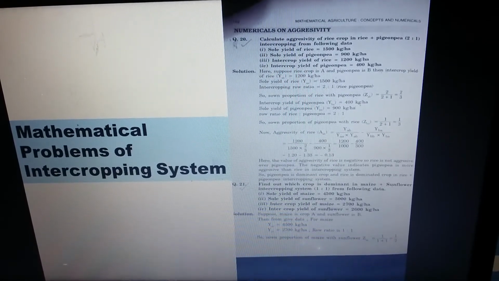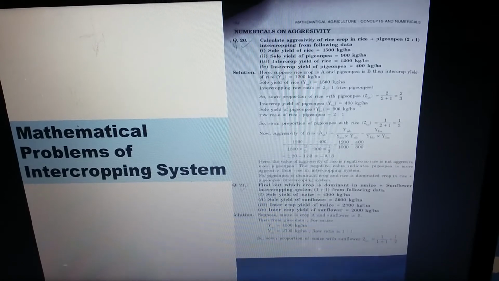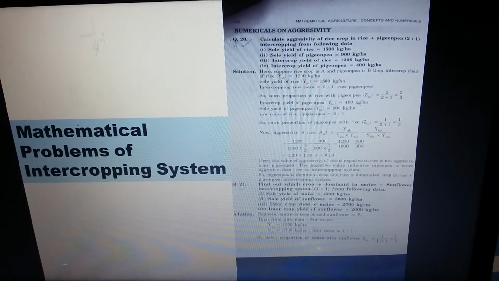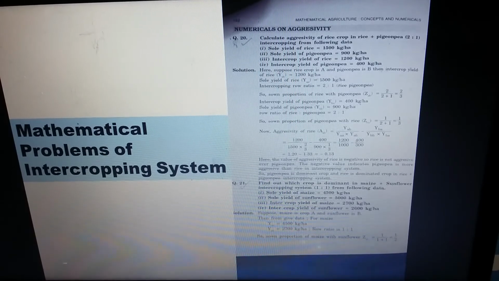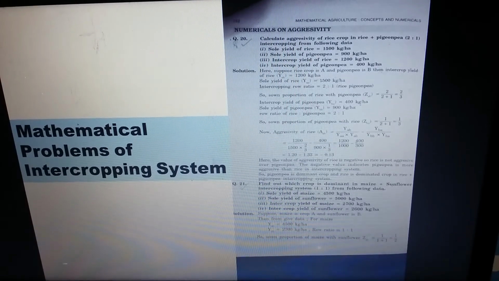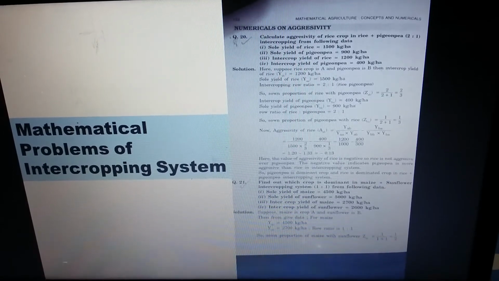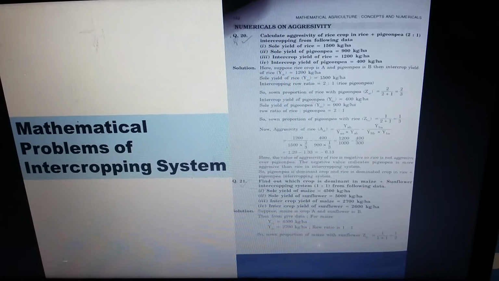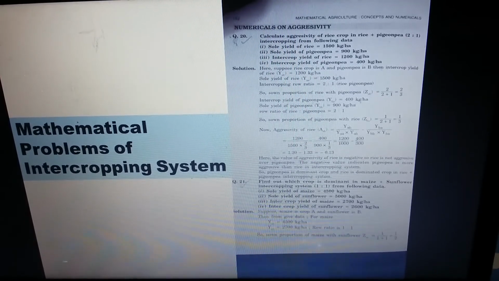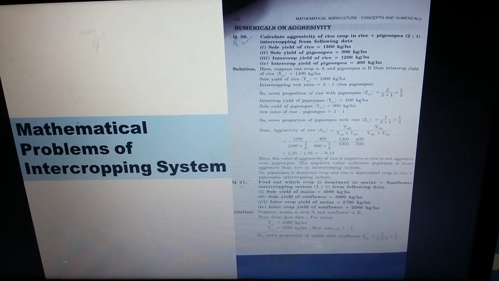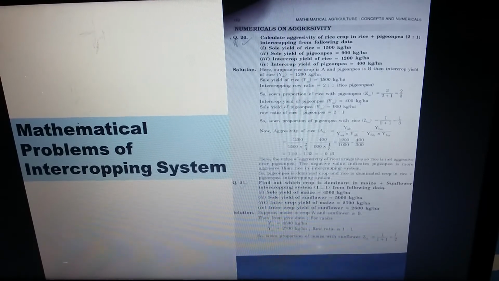So intercrop yield, that means 1200, divided by YAA, sole crop yield of rice, that means 1500, into the sown proportion of rice, that means 2 by 3, minus intercrop yield of B crop, that means 400, divided by sole crop yield of B crop, that means 900, into the sown proportion of B crop, that means 1 by 3. So 1200 divided by 1000 minus 400 divided by 300.